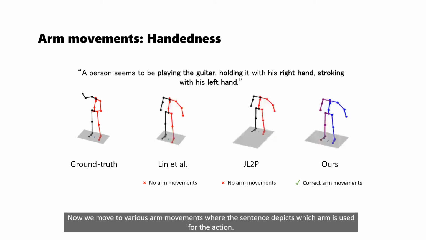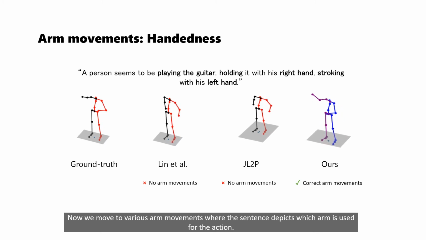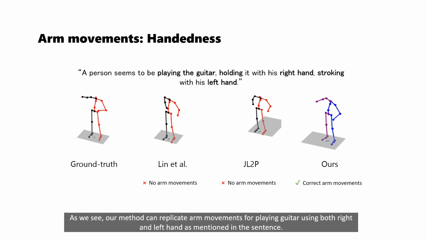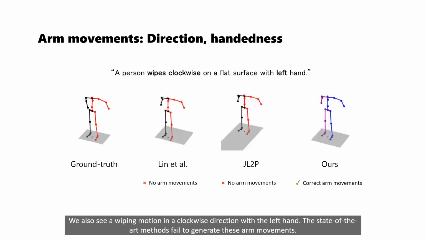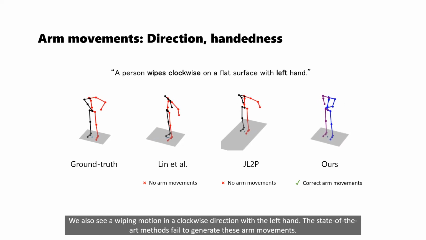Now we move to various arm movements where the sentence depicts which arm is used for the action. As we see, our method can replicate arm movements for playing guitar using both right and left hand as mentioned in the sentence. We also see a wiping motion in a clockwise direction with the left hand. The state-of-the-art methods fail to generate these arm movements.